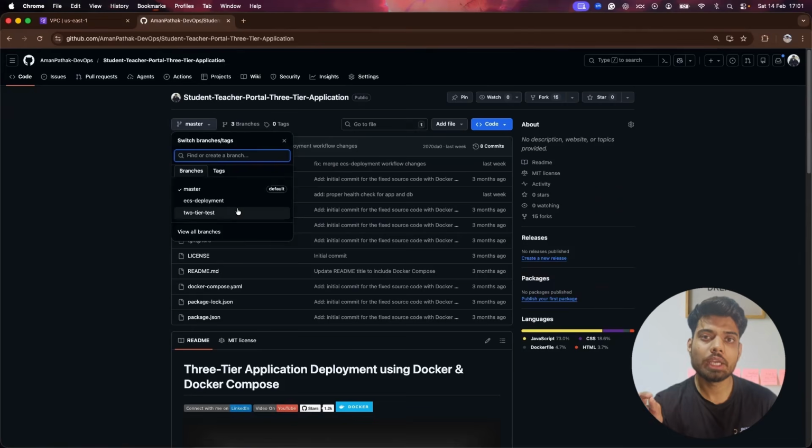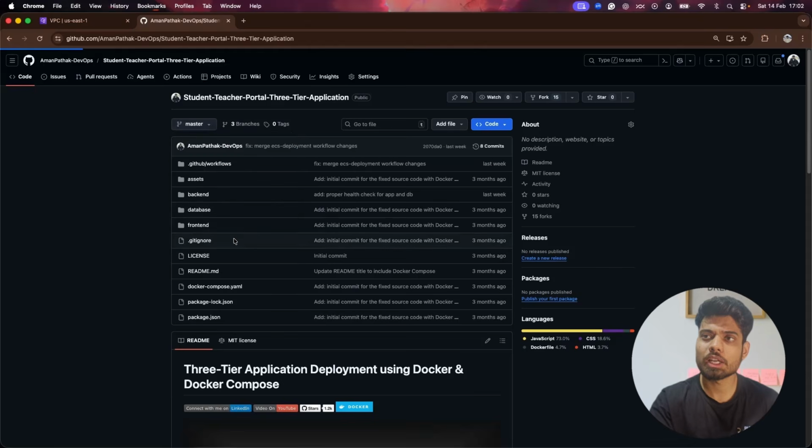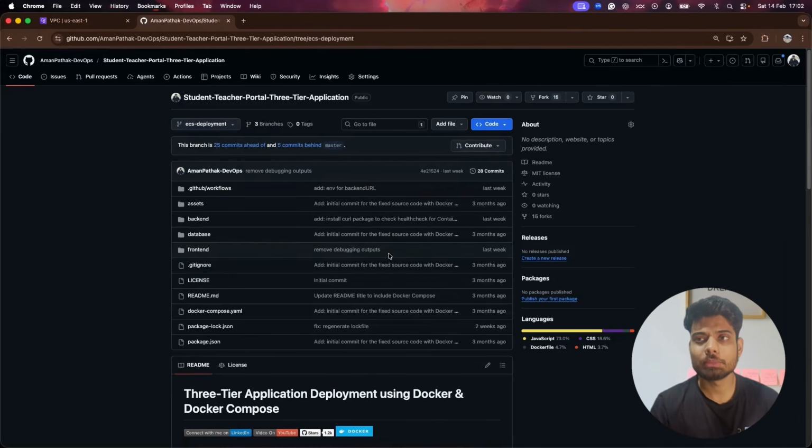So feel free to use this repository, but please make sure you switch to ECS deployment, because you are not going to get enough code otherwise. I also made some changes in the code base because of some desired requirements, so I did that according to the application. So feel free to use this branch, and there we will have multiple things. We have already discussed how we can deploy our application.